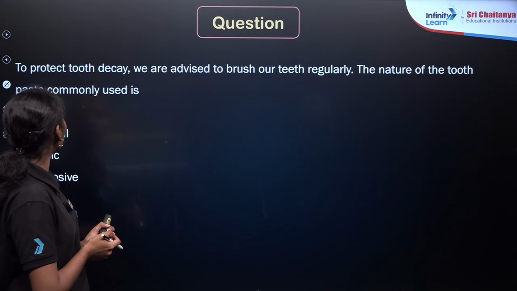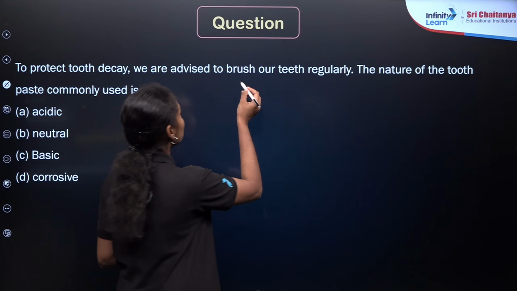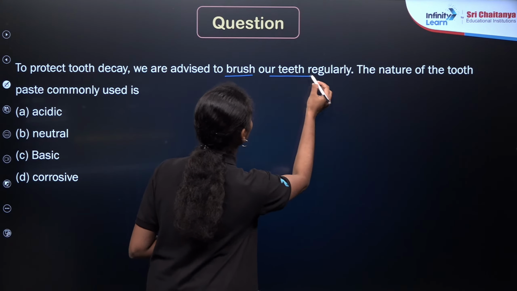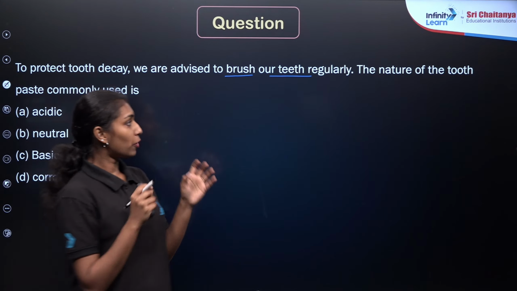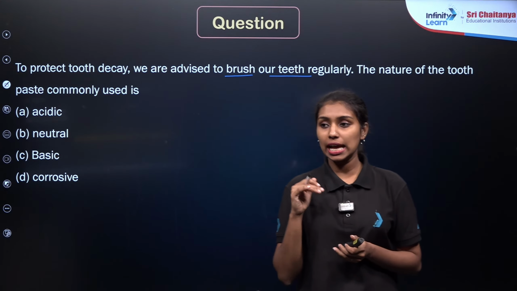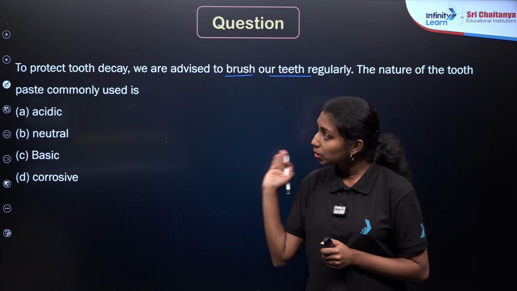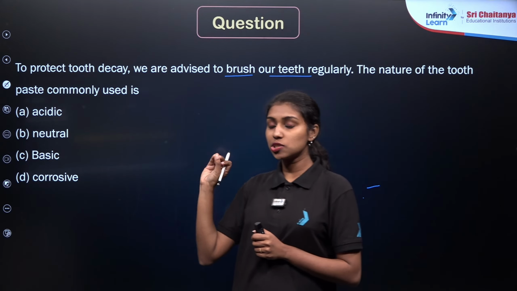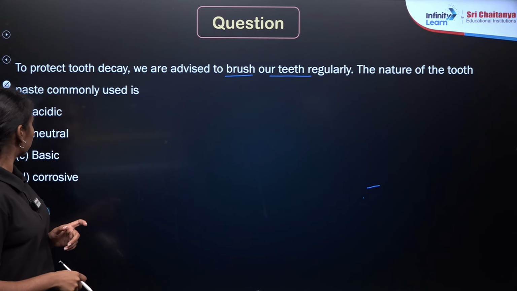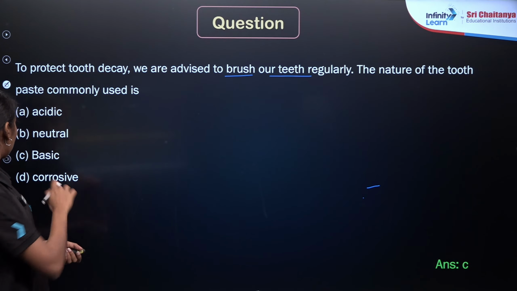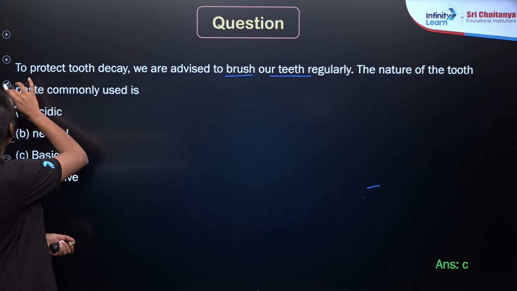As we already know, whenever we eat sugar type food, the pH of the solution in our mouth turns to 5.5, which means it will be acidic in nature. So in order to remove this tooth decay, we are advised to use a toothpaste which contains a basic solution, right? So option C will be the correct answer here.